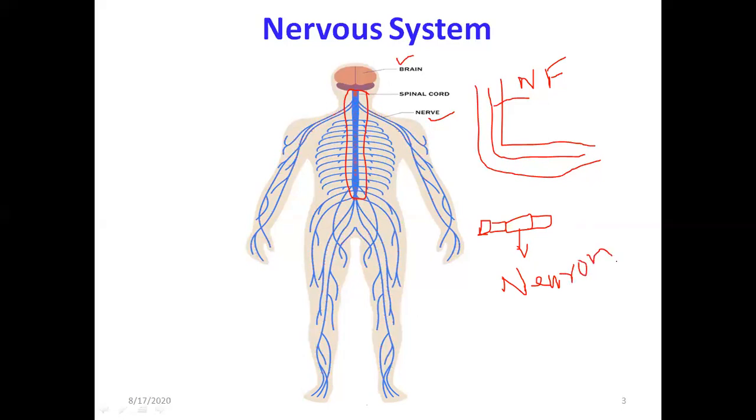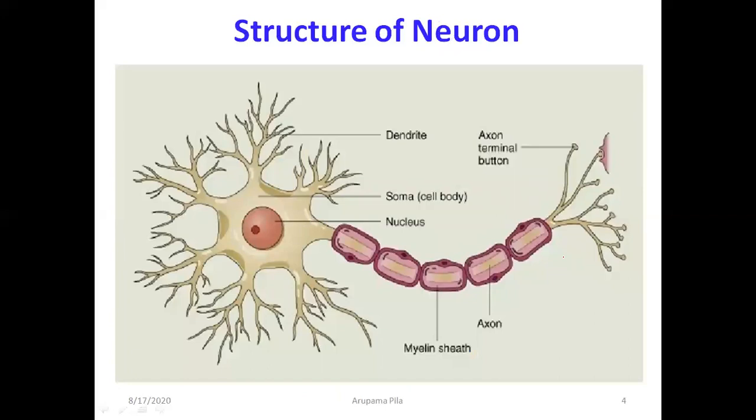Yes, they are called neurons. And inside this neuron, nerve impulses are flowing, and they are taking information. Now let's come to the structure of neuron.